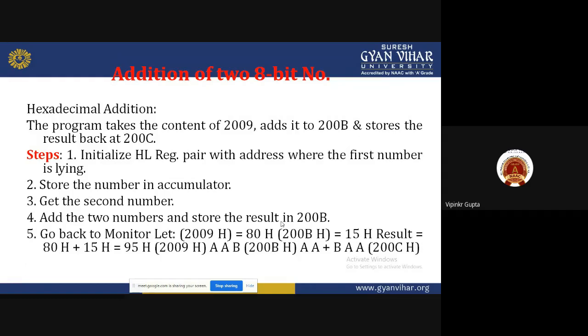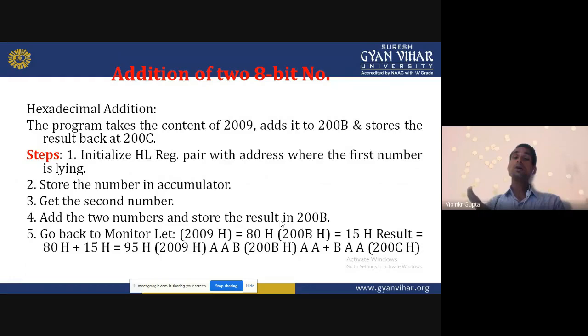First, when this program is given, what do we think? How will I transfer the first data to the accumulator? 2009 to accumulator. Second, we can add the data fetched from 200B.